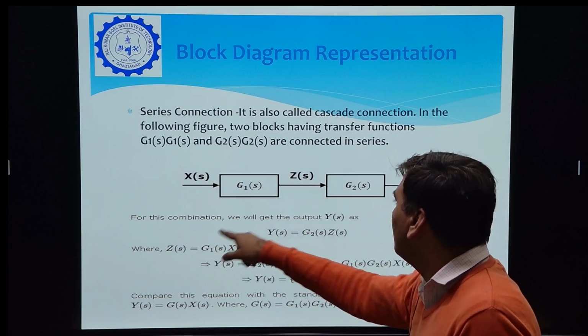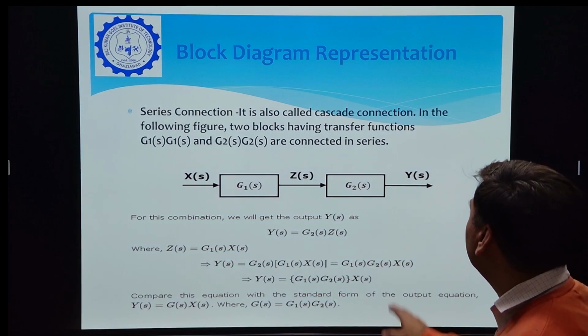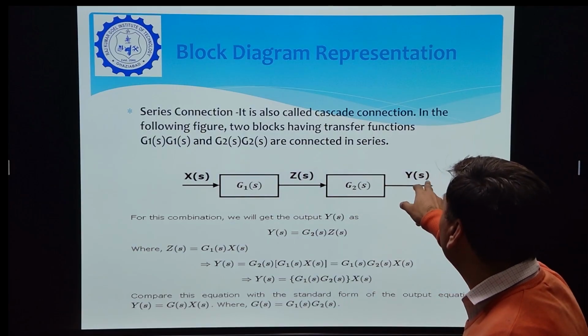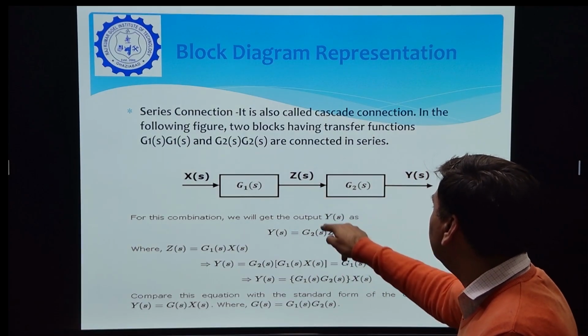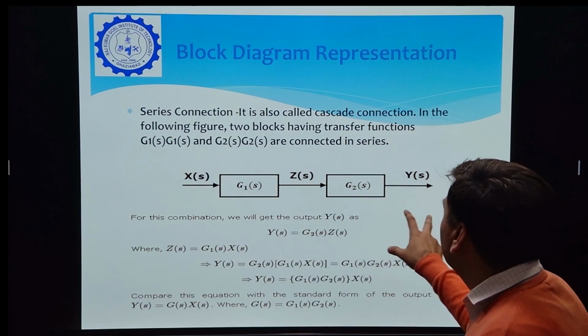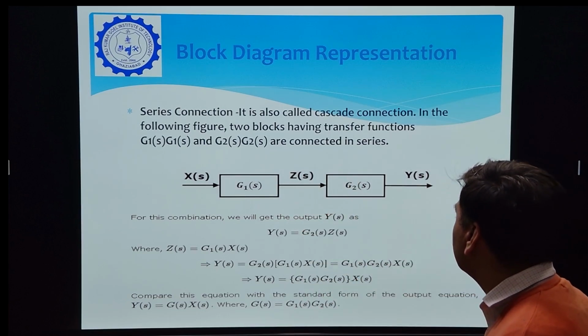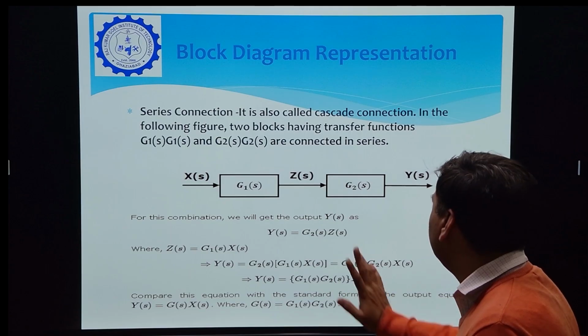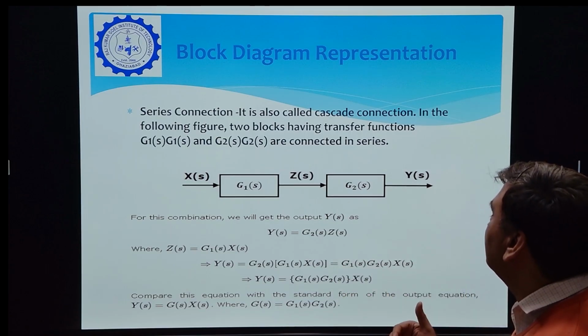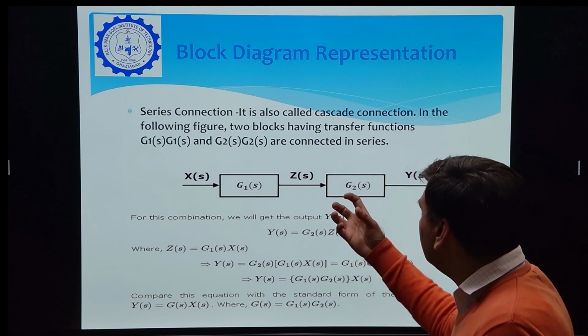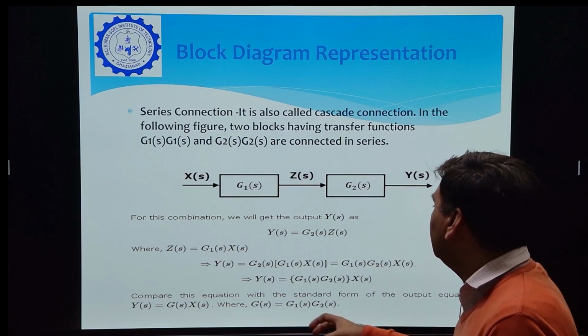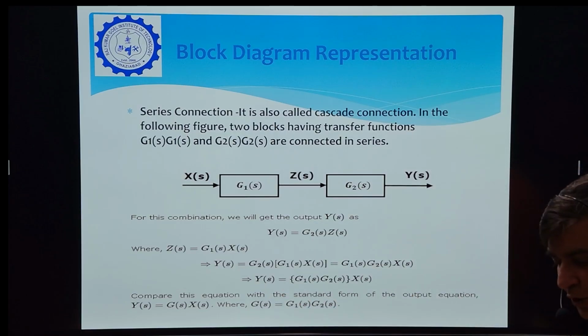This is the output of the first control system, and the output of the second block will be Y(s) equal to G2(s) into Z(s). Now the final output will be the multiplication of these two transfer functions. Y(s) will be G1(s) and G2(s). So we can replace this system with a single transfer function having the value G(s) equal to G1(s) into G2(s).